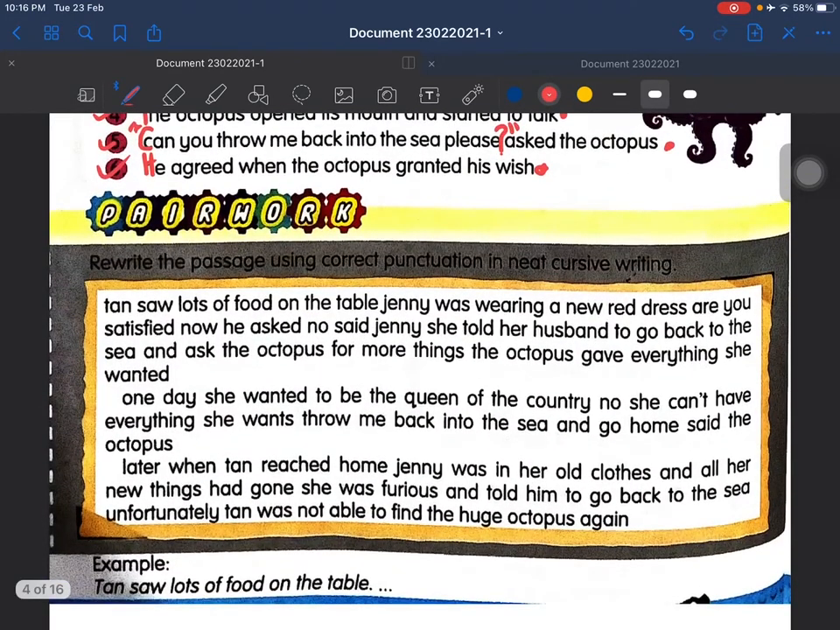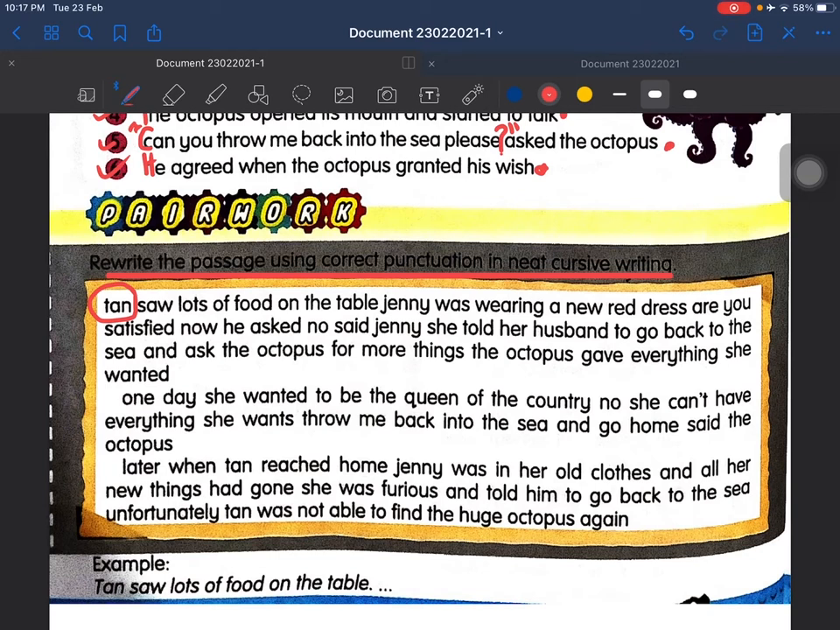So rewrite the sentence here. Rewrite this passage using correct punctuation in neat cursive writing. Okay, so no need to do it in cursive, but you write it as normal. Okay, so the same thing as we look at this name here, name of a person, Tan. Tan saw lots of food on the table. Okay, so you must read it properly, then you will know where to stop.